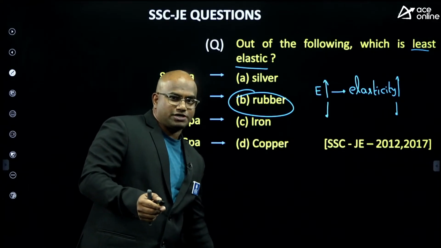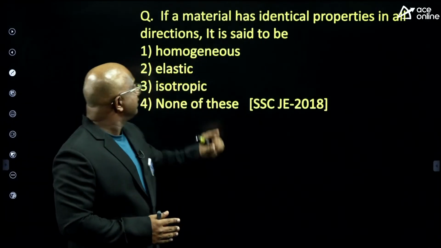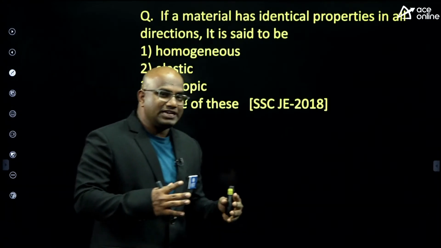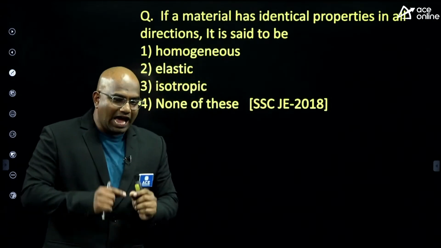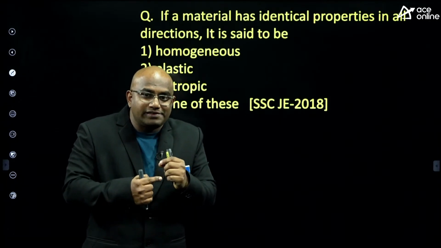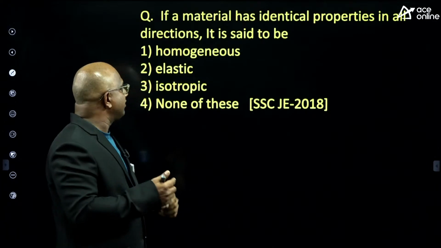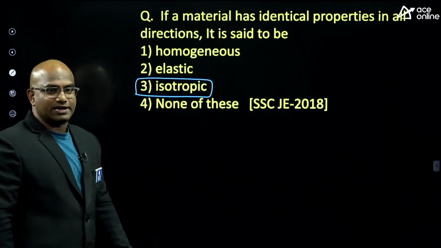Now we'll go to the next question. If a material has identical properties in all directions, it is said to be. Tell me, sir. Properties are identical in all directions, guys. All directions means isotropic. Tropic means same, guys. So it is a typical isotropic material, guys.